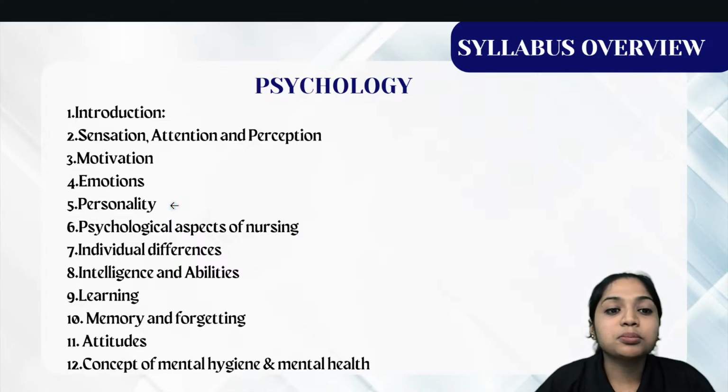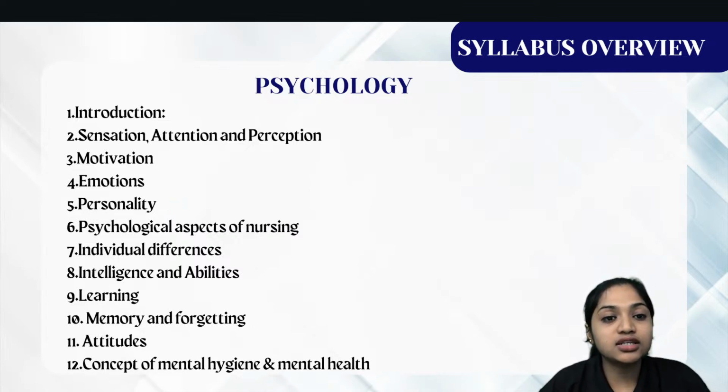Then unit 5 is personality. So what is personality? How does this personality affect, how does it change, how does it grow? Then psychological aspects of nursing is the 6th unit. Psychological aspect of nursing means how psychology is getting improved and how psychology will affect the nursing field. Next, 7th is individual differences.